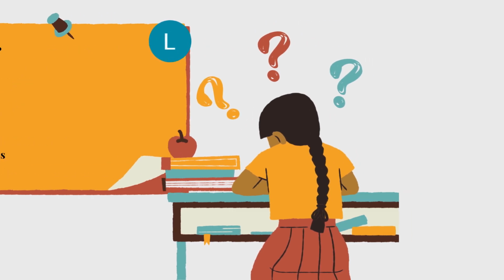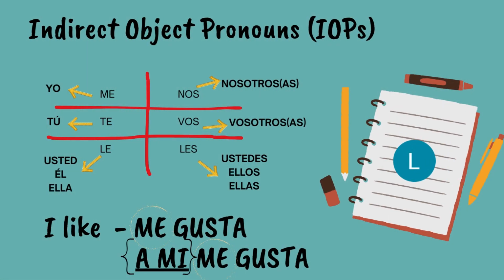Those we do need. With verbs like gustar, we actually use something that's called indirect object pronouns, IOPs. So I've made the table. You should be familiar with it already. And on that table, I've placed the IOPs. I've also added the personal pronouns that belong to each IOP.